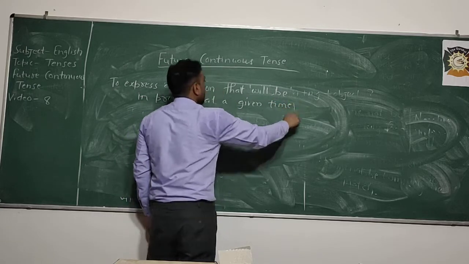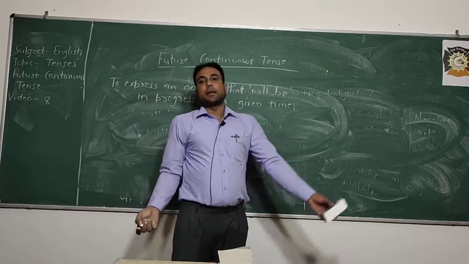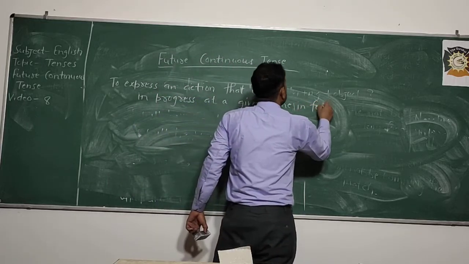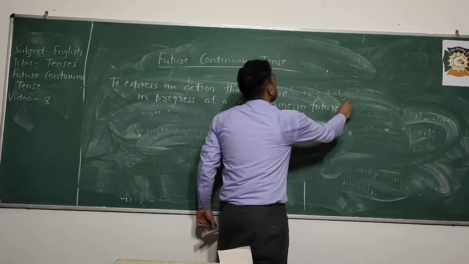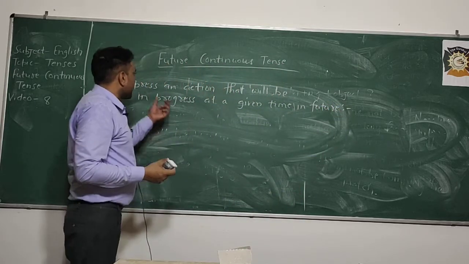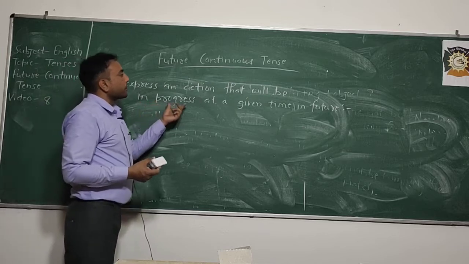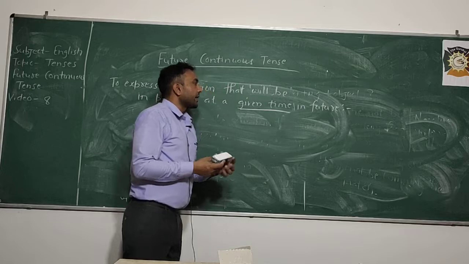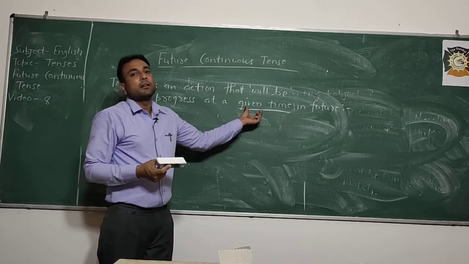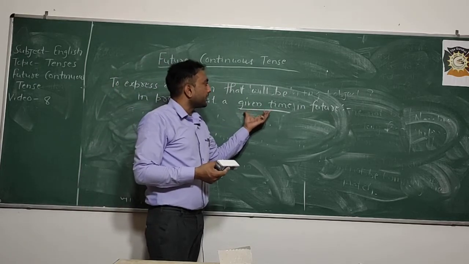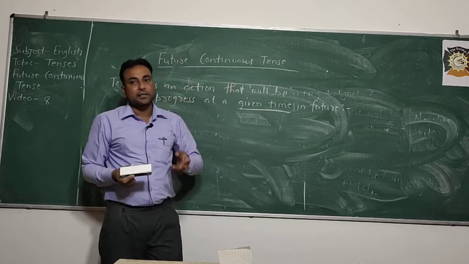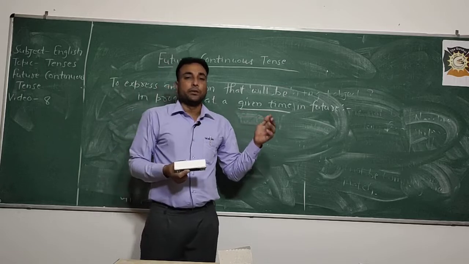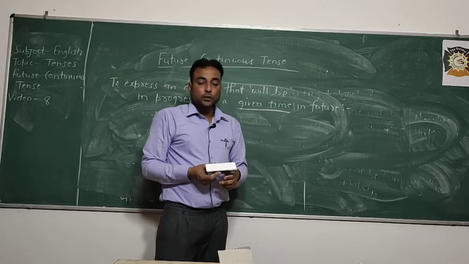At a given time, that will be a given time in future. Time is given. So to express an action that will be in progress at a given time, I am underlining this, that the time is given, and the action will occur at a given time. So to express this type of sentences, we will use future continuous tense.